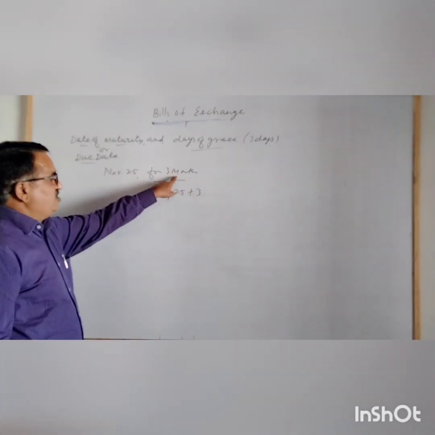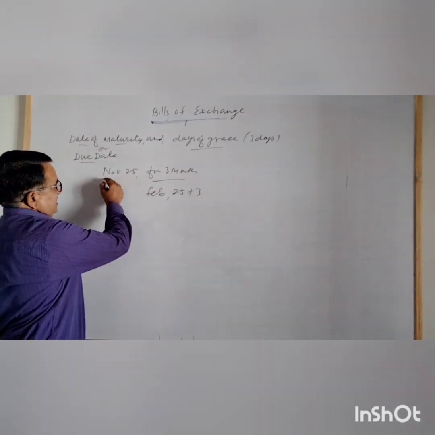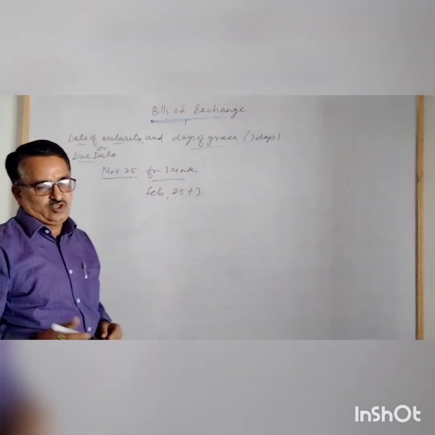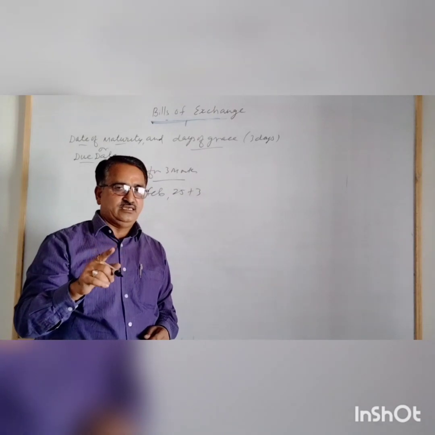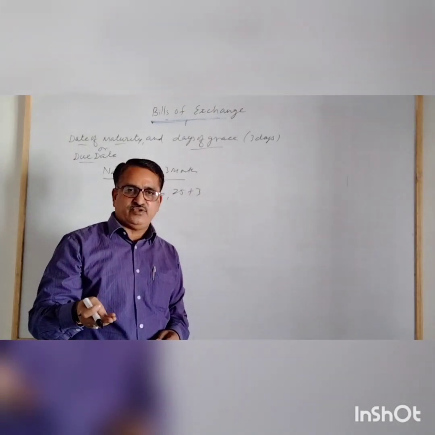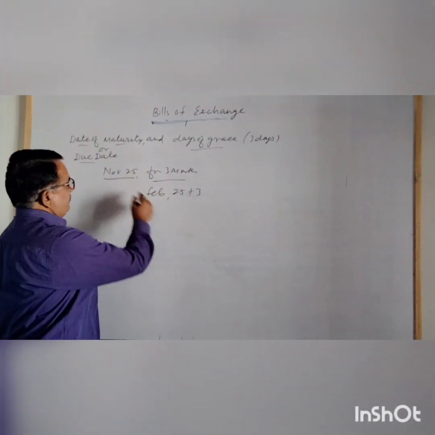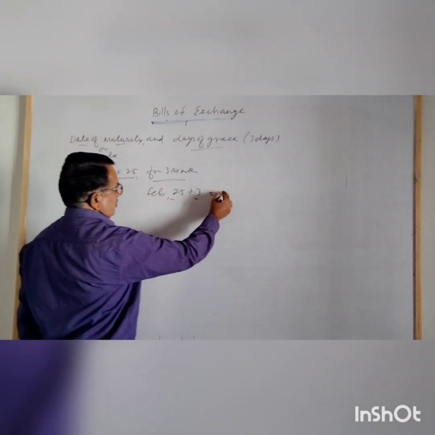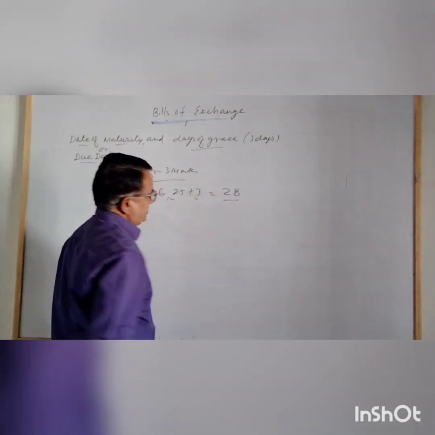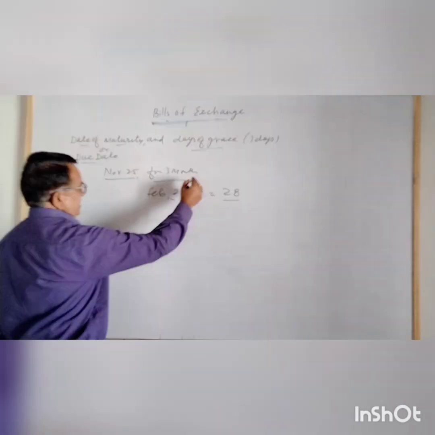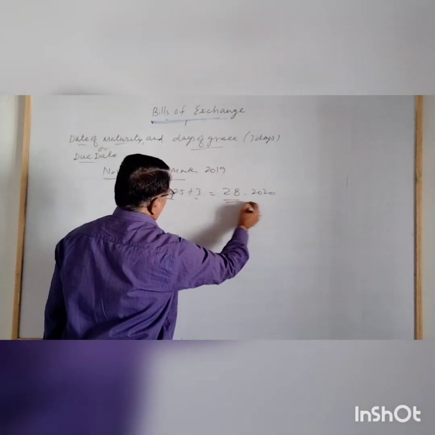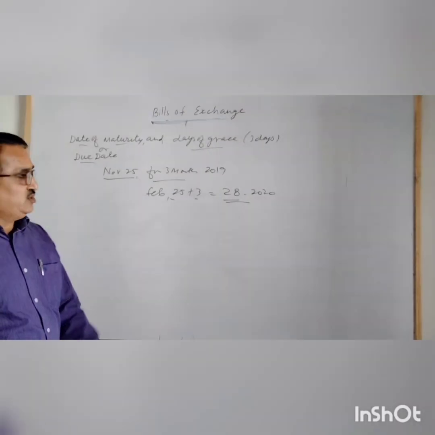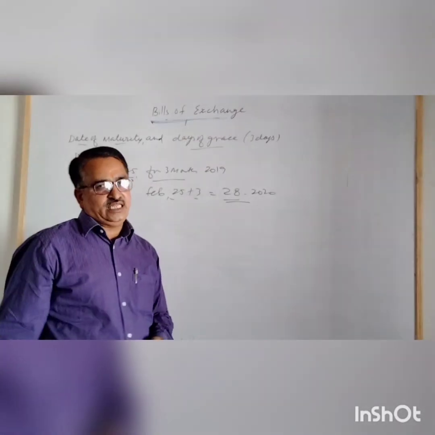So there is a period of 3 months. The date of writing the bill is November 25th. So from November 25th, what will be the date after 3 months? November, December, January, February. On February 25th, we add 3 days. So what will be our due date? February 28th. Suppose this is the year 2019, it will fall in 2020. This way we will calculate the due date.